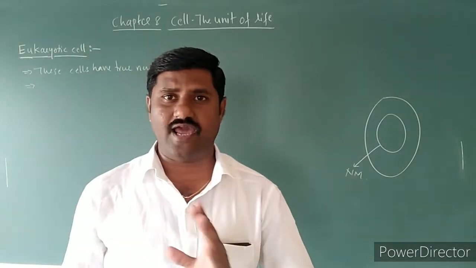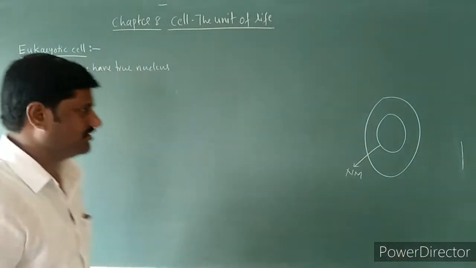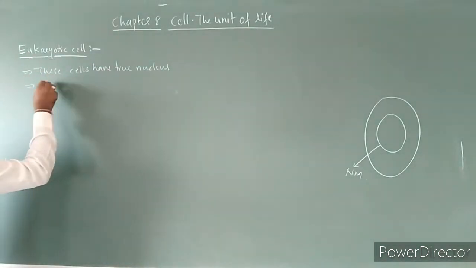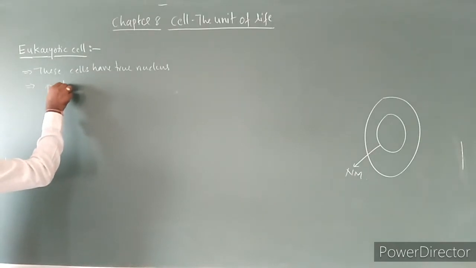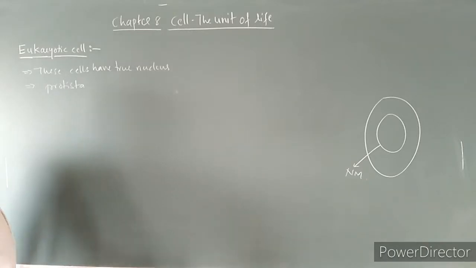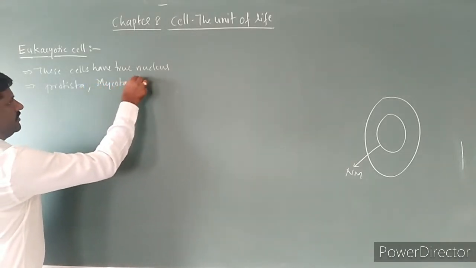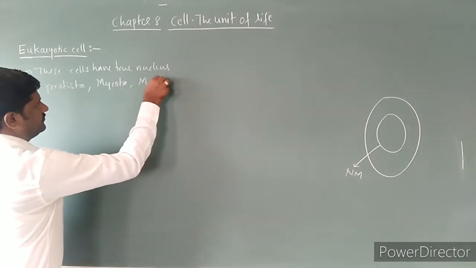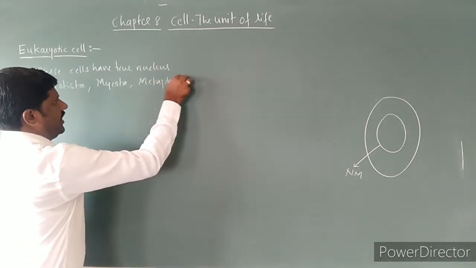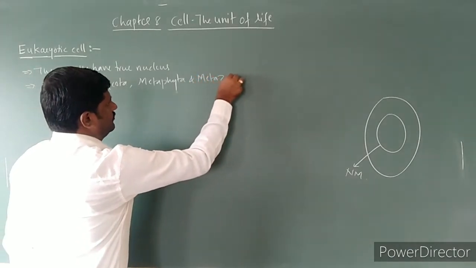Then what are those organisms which are eukaryotic in nature, right? That is the question that arises. Some of the organisms like Protista, the organisms that come under Protista, and the Mycota, Metaphyta, as well as Metazoa, right?